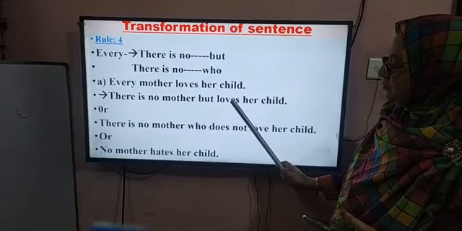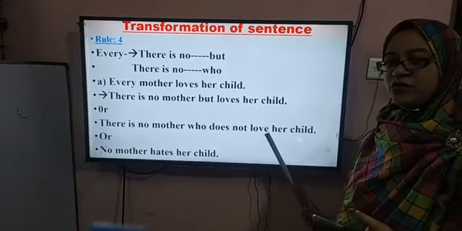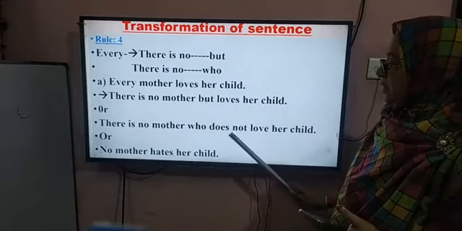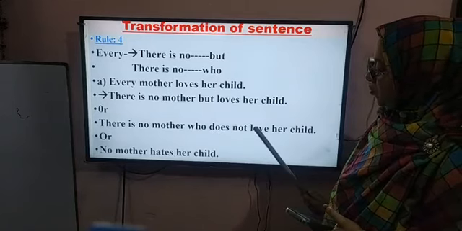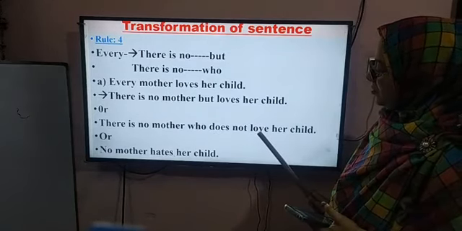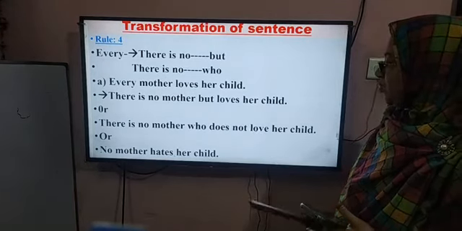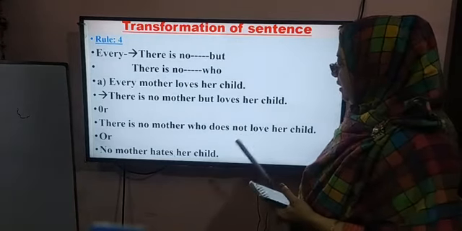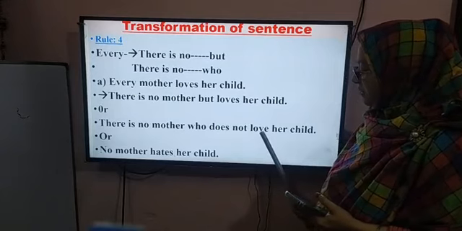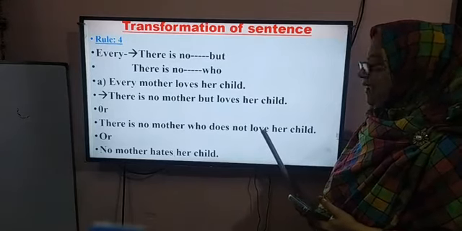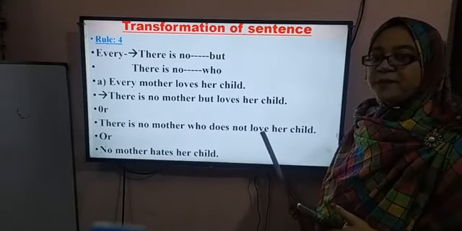Loves, there is no use of is. Then you use here does, so there you have to use only the base verb, base adjective, base word. Not loves, here love is a verb, so you have to use only the base word.